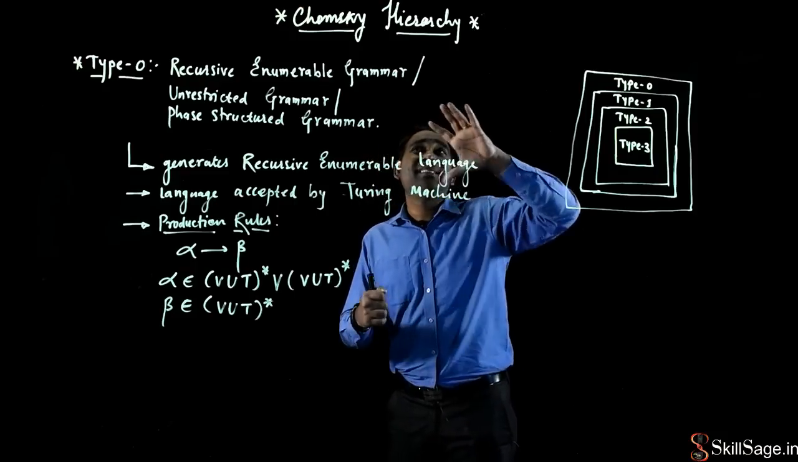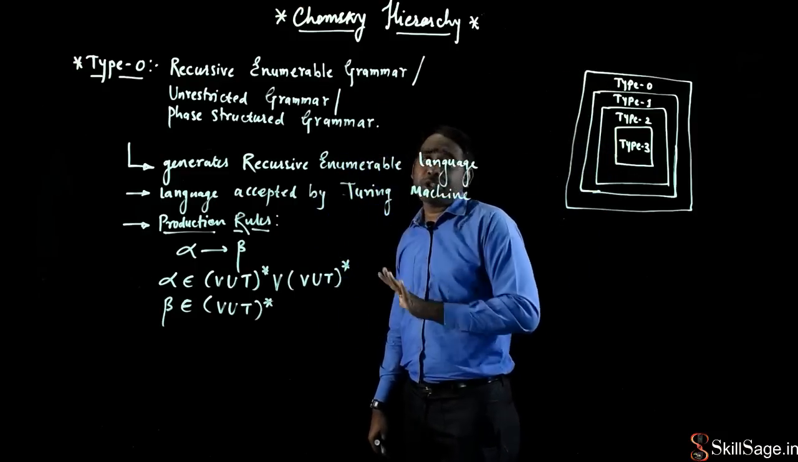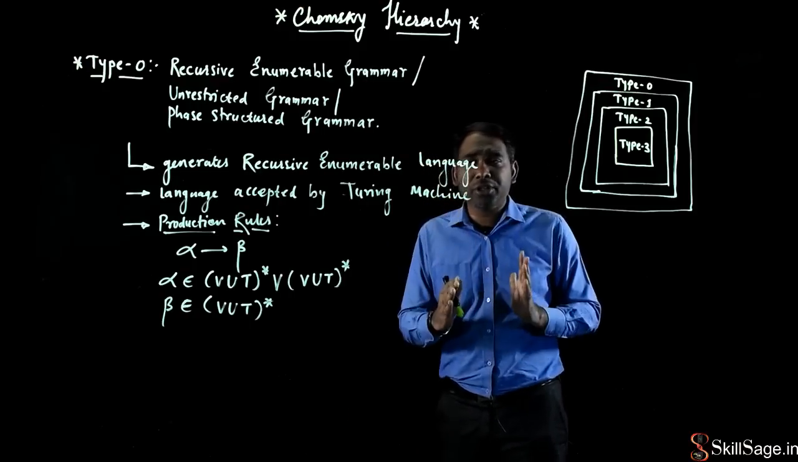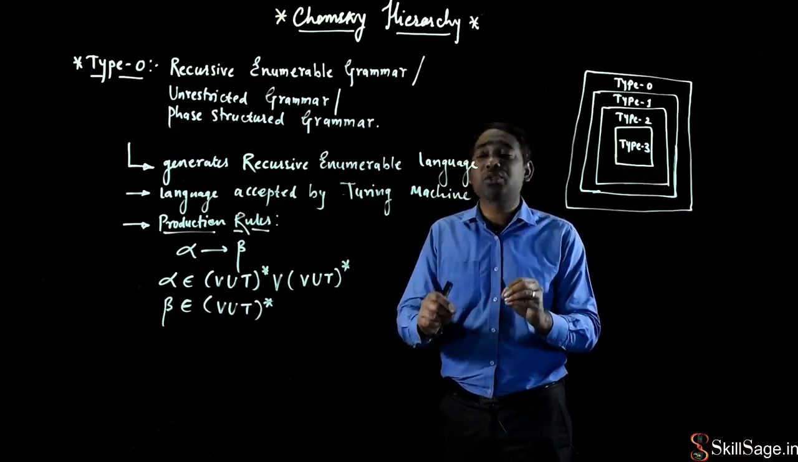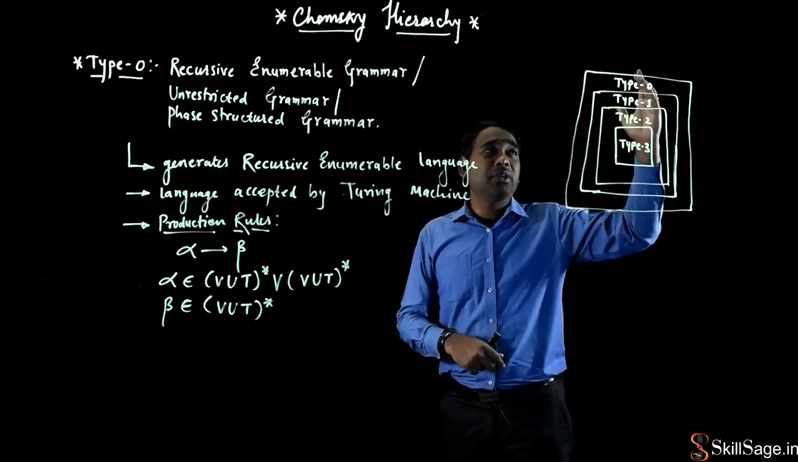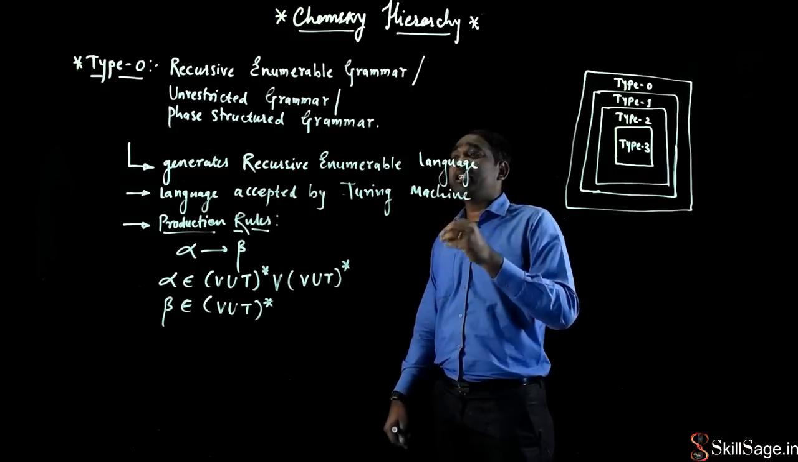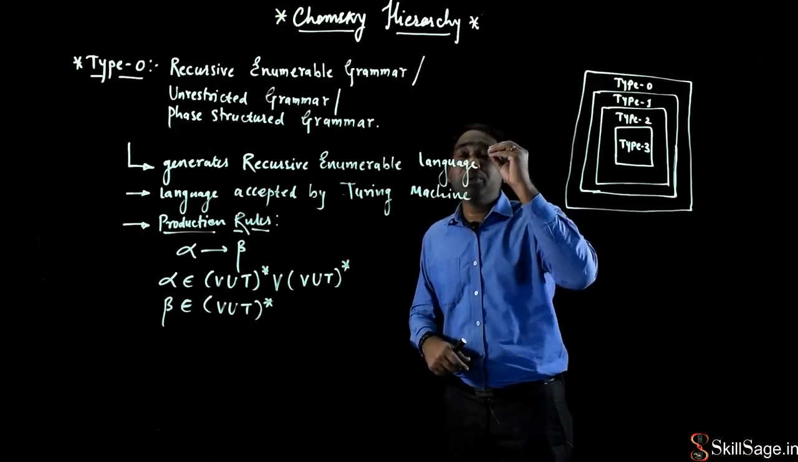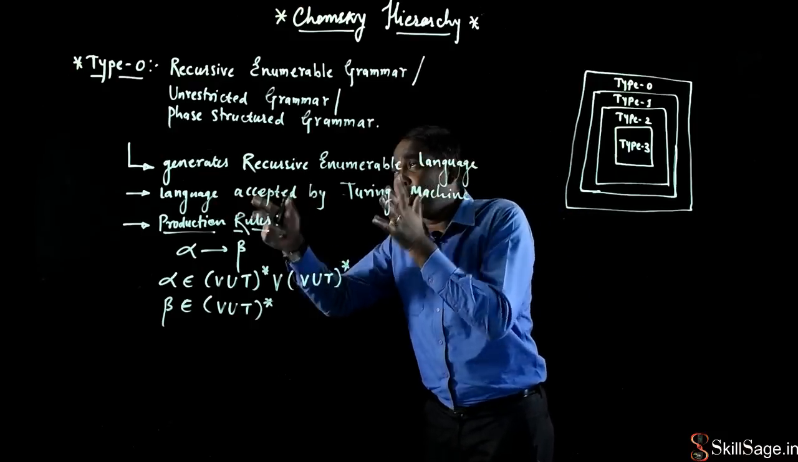Right? And he has divided this grammar into 4 different types based on only the production rules. By seeing the production rules of any grammar, we'll come to know which type this grammar belongs to, whether it belongs to type 0, type 1, type 2 or type 3. That means he has put a restriction on the production rules.